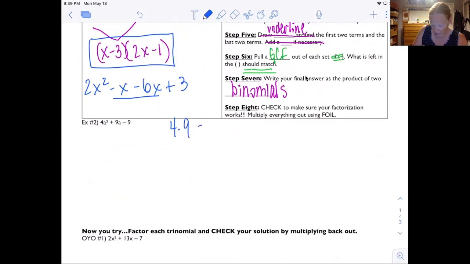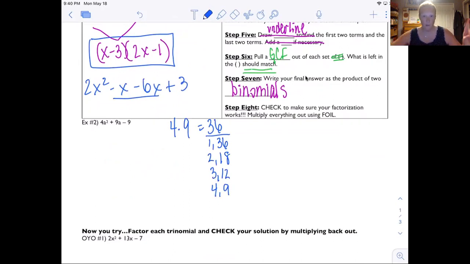4 times 9 gives me 36. Factors of 36 are 1 and 36, 2 and 18, 3 and 12, and 4 and 9. Okay, so notice I don't stop. I know that I'm trying to make 9 and 3 and 12 are going to give me 9, but I didn't stop because sometimes, like we learned in the last lesson, there's two options, but only one works because of the signs. So let's check. My signs need to be different because C is negative and the bigger one needs to be positive, and 12 minus 3 does make 9. So I'm going to go with 12 and 3.